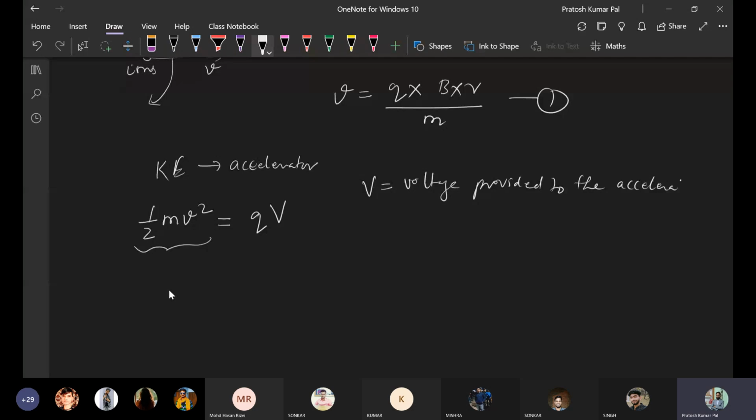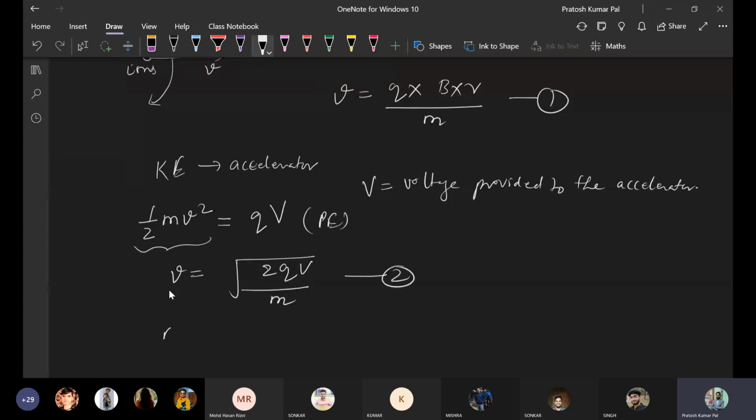Okay, so V into Q, that is QV, will be the energy, which equals the kinetic energy. So from there, if you find out v, it will be given as the square root of 2 q capital V divided by m.